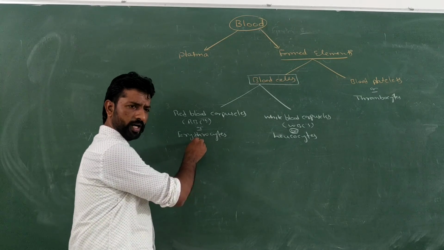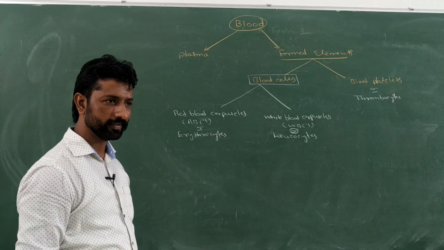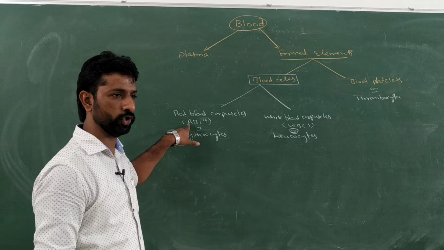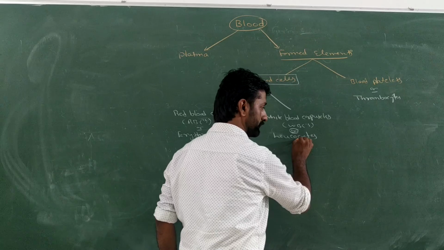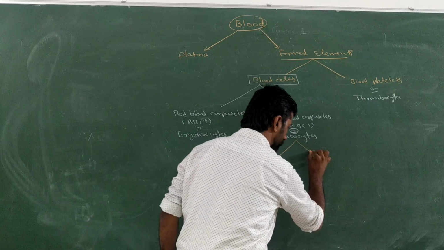No. Further, there is no classification in the RBC. What about in the case of leukocytes or the WBCs? Again, they are categorized into two types. What are those two types?